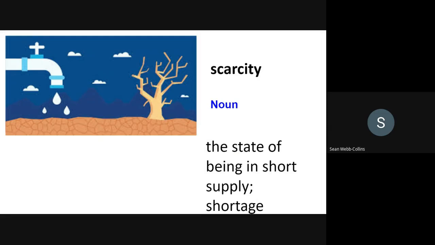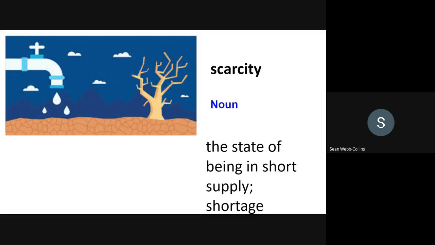We also have the adjective scarce. For example, water is scarce in some parts of the world. And the last one, the adverb scarcely.